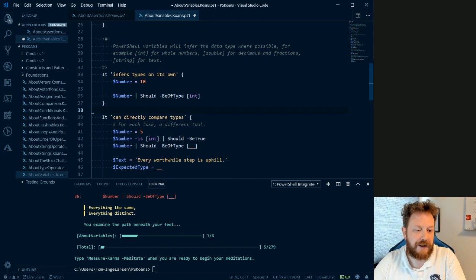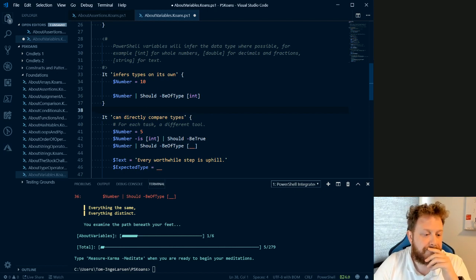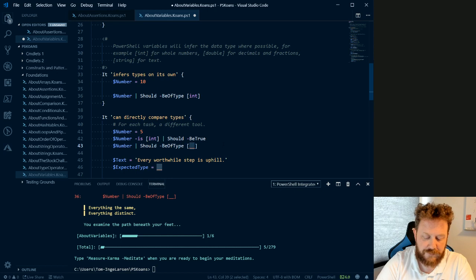You can directly compare types. So here we have a number which is 5. The number is int. This should be true, which it is, and then a number should be of type int in this case. There are several ways of checking which type it is.